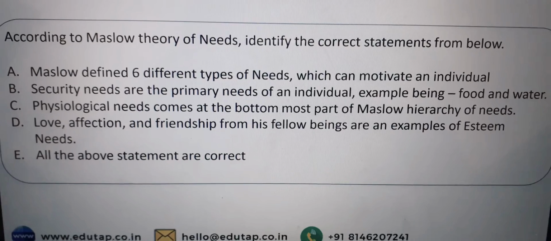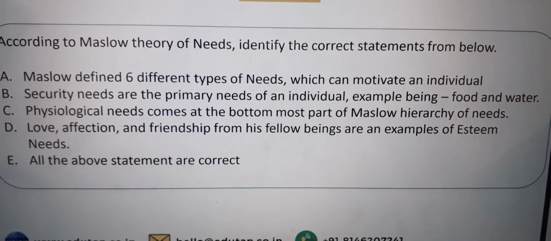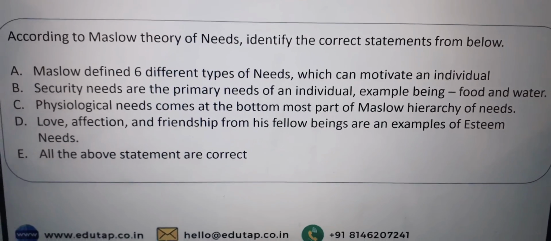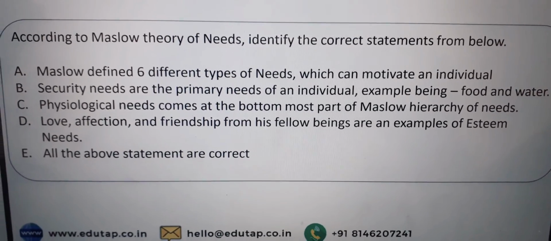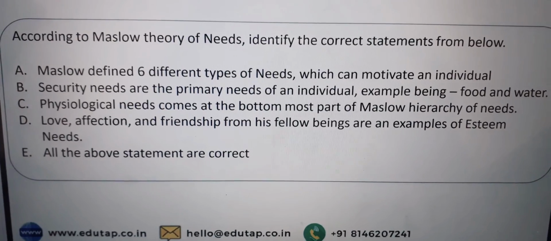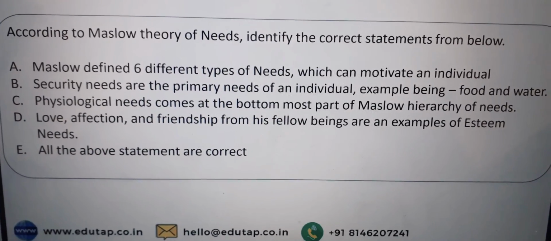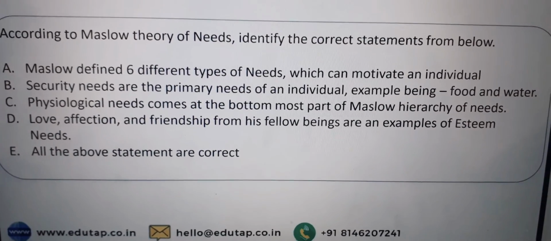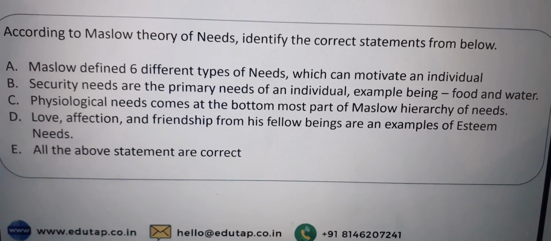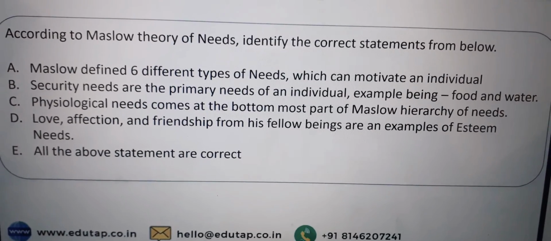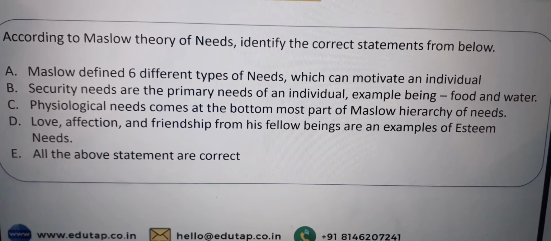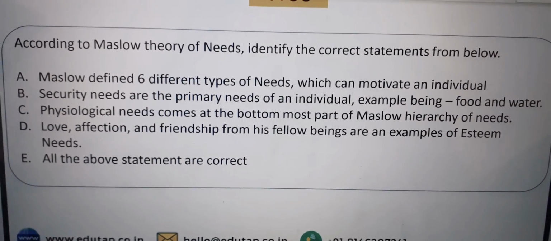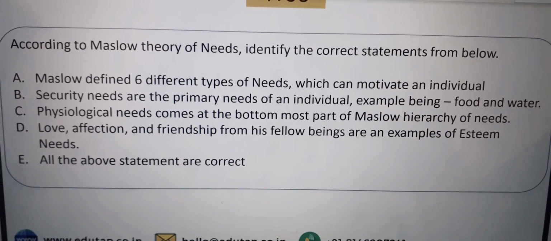According to Maslow's theory of needs, identify the correct statements from below. Maslow defined six different types of needs which can motivate an individual. Security needs are the primary needs of an individual, example being food and water. Psychological needs come at the bottommost part of Maslow's hierarchy of needs. Love, affection, and friendship from his fellow beings are an example of esteem needs. All of the above statements are correct.